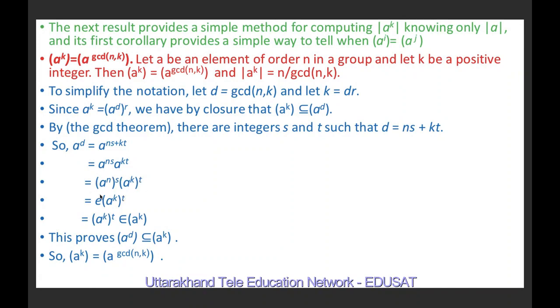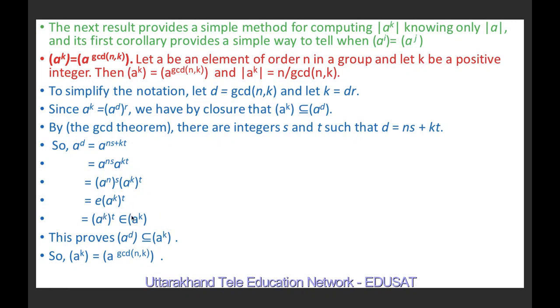But A raised to power n is E. It means it is E raised to power s, which is E, times A raised to power kt. So A raised to power d is equal to A raised to power k whole raised to power t. It means this belongs to the cyclic group generated by A raised to power k.